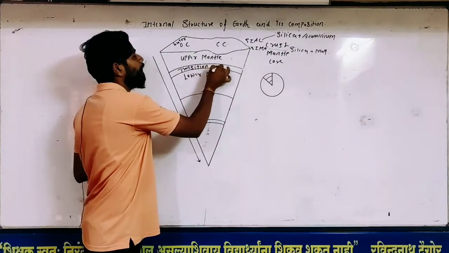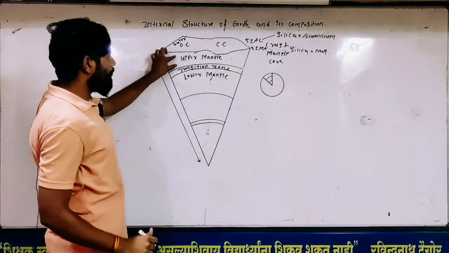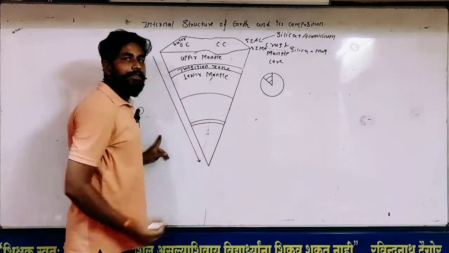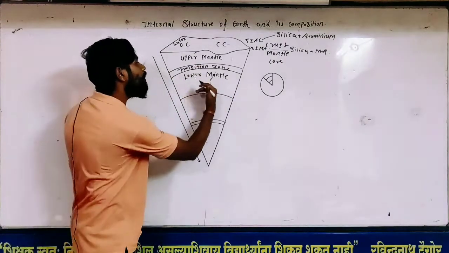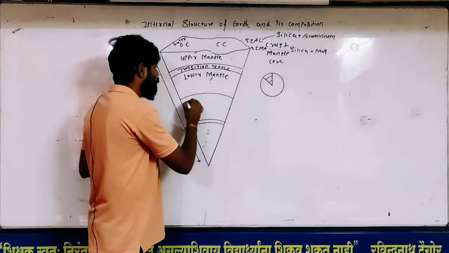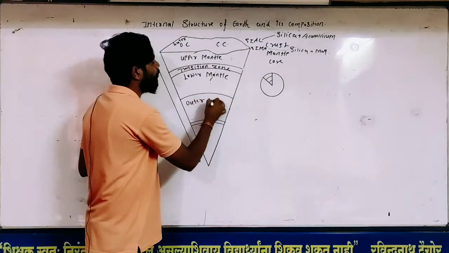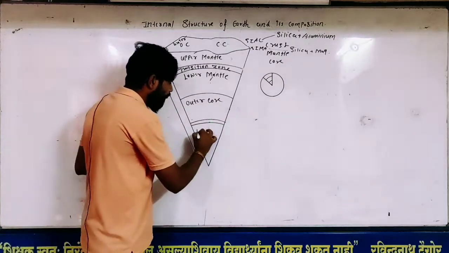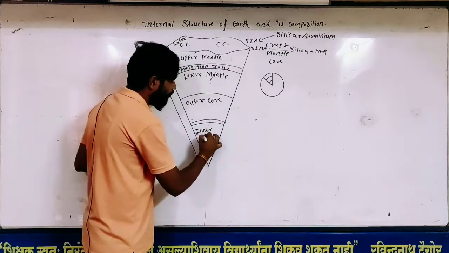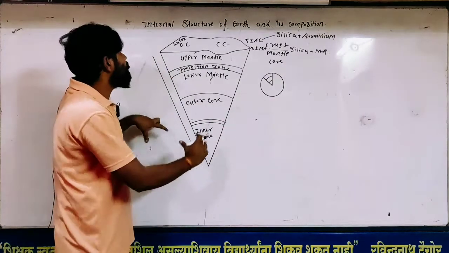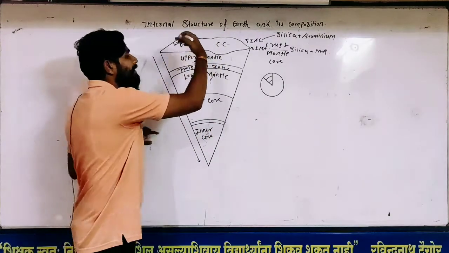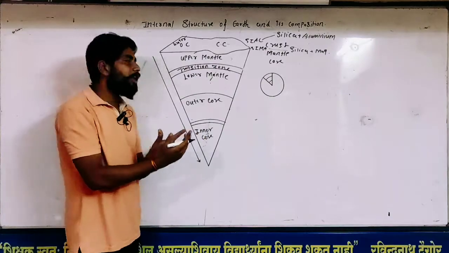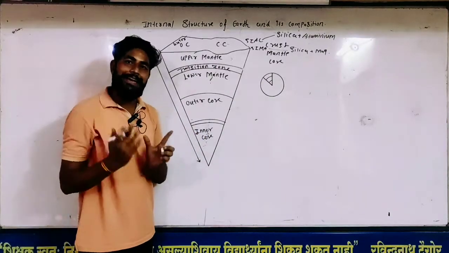Below the lower mantle there is an outer core, and below the outer core there is an inner core. What is the difference between crust, upper mantle, lower mantle, outer core and inner core? There is a big difference of composition and density.